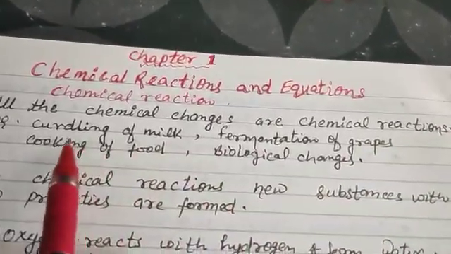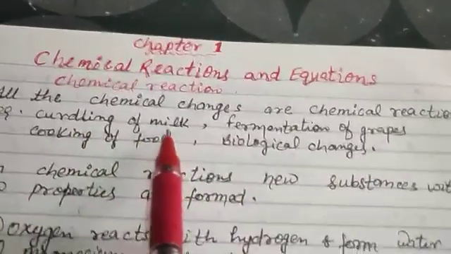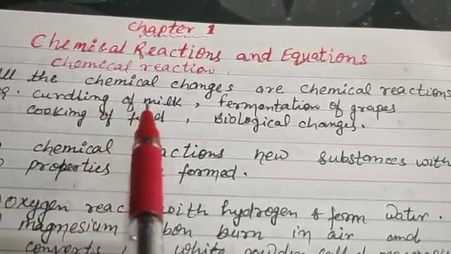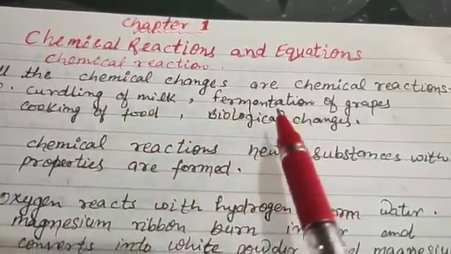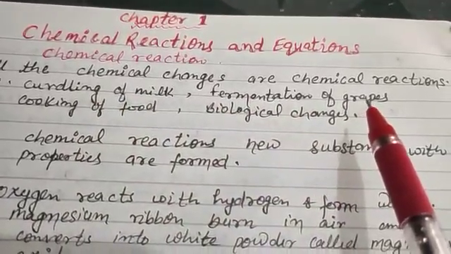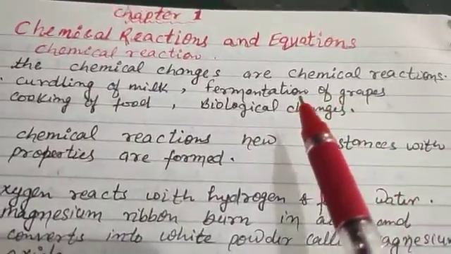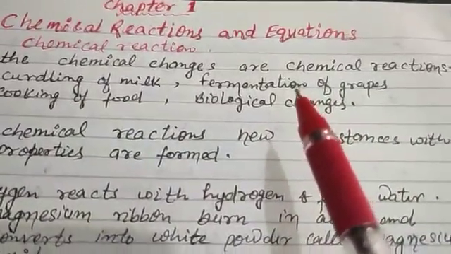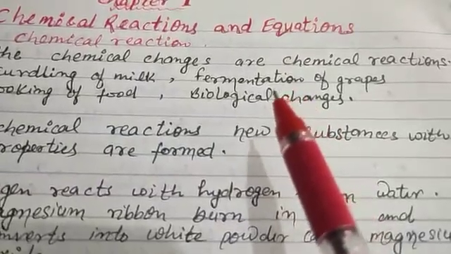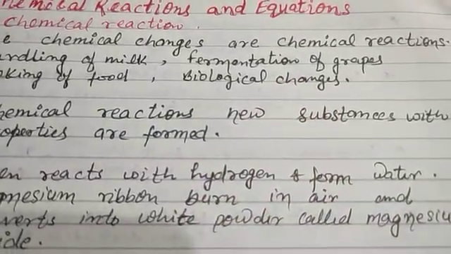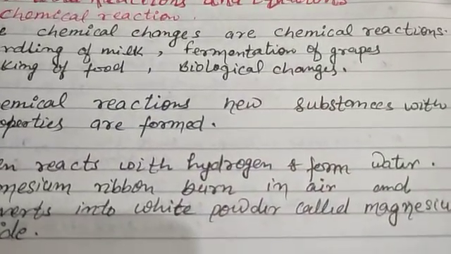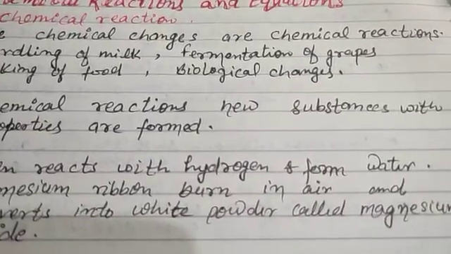During curdling of milk, a particular chemical reaction takes place. During fermentation of grapes, glucose converts into ethyl alcohol with the help of the enzyme zymase.